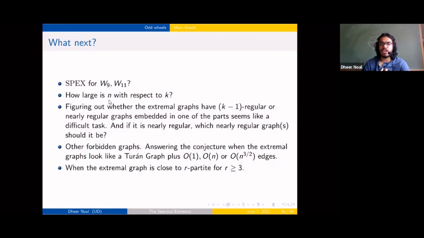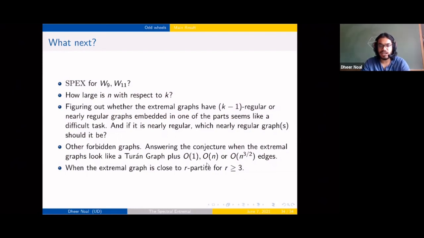It's also a very difficult task if your parities don't align up. In some cases we aren't able to embed a k-1 regular graph into one of the parts. In that case, what graph should we be embedding? It's going to be nearly regular, but what should we embed? That might be an interesting question, but very difficult.